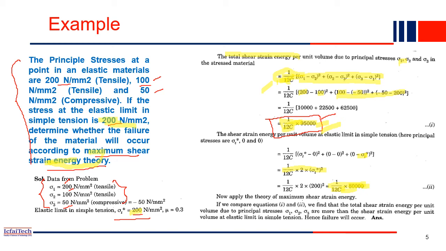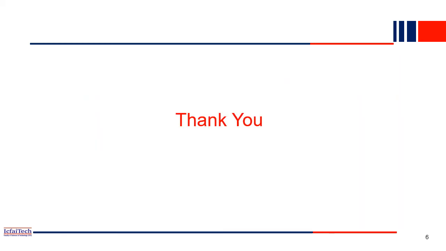Very simple: we used this expression, computed our value, and then checked it against the capacity of the material. If the capacity is greater than the applied load, it is safe; if it is less than the applied one, then our structure has failed. So that completes unit 1 of the structural analysis course. We have discussed starting from compound stresses, and then the failure theories. Thank you.